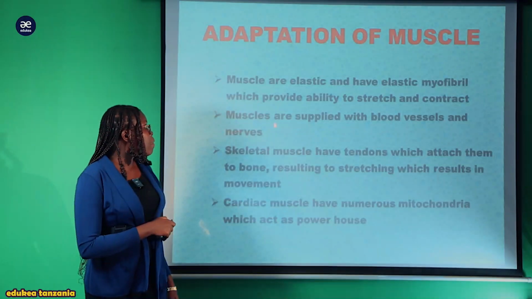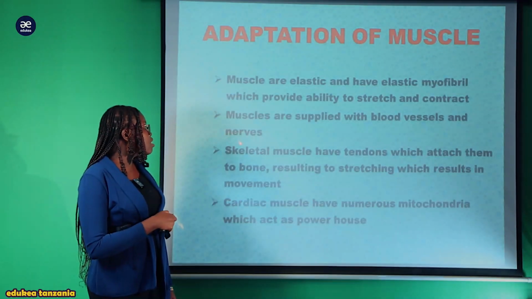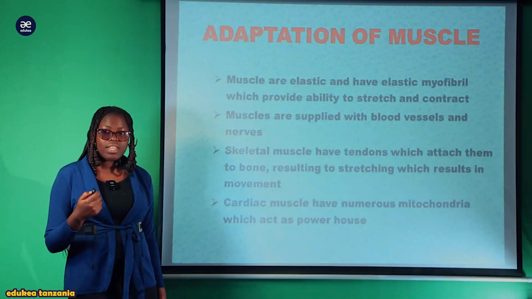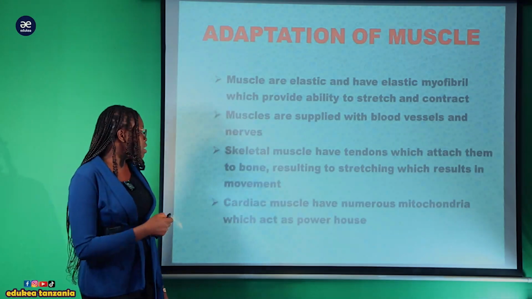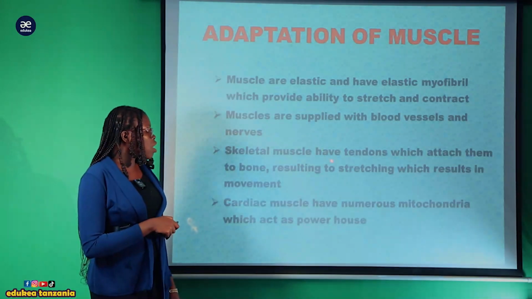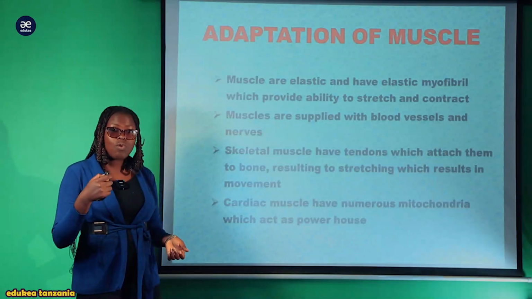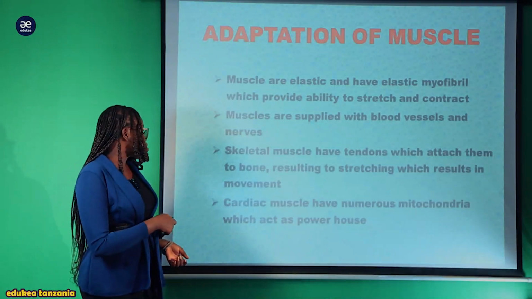The second one, muscles are supplied with blood vessels and nerves. So this blood vessel ni kwa ajili ya provide nutrient vile vile na oxygen. Another, skeletal muscle have tendons, ambapo tendons kazi yake ni kwa ajili ya kuattach muscle na bones.